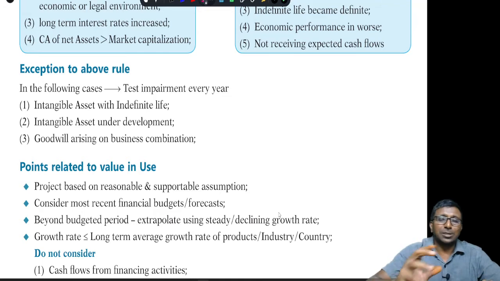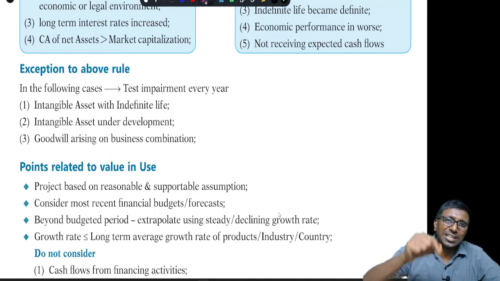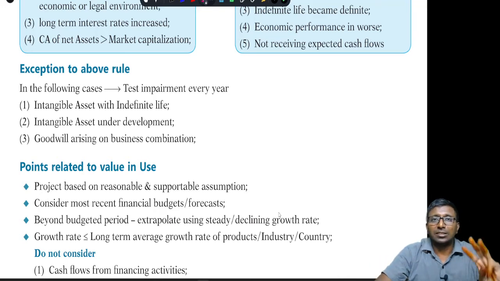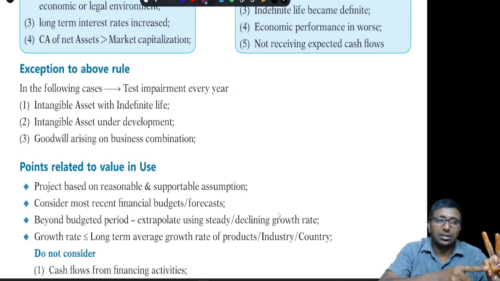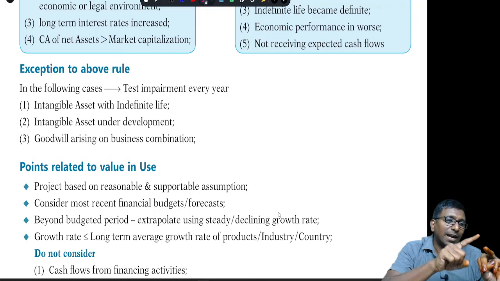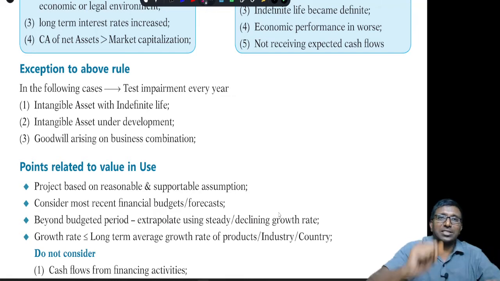Next, there are exceptions to the above rule. As I said, impairment test should be done only when there is an indicator, but under the following circumstances you have to do the impairment test every year whether or not you find an indicator. These are the only three circumstances. One is intangible asset under development, next one is intangible asset which has an indefinite life, and the goodwill arising from the business combination.